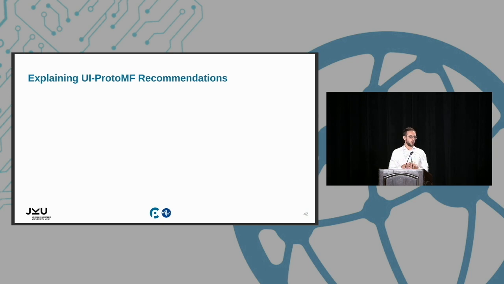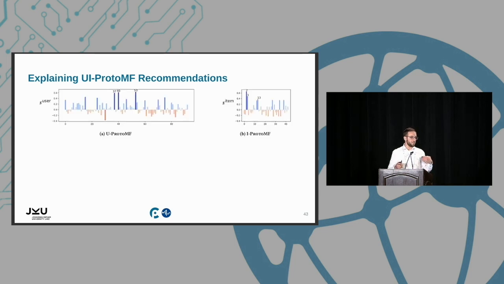Now, looking at how to explain the recommendations, in this case focusing on the user-item ProtoMF, since it's the one indicated by the results to be the most effective in providing explanations. I'm showing you here, for example, the contribution of the prototypes for a single recommendation. On the left side, you will see the contribution of the prototypes on the UProtoMF, so the user prototypes, and on the right, the item prototypes.